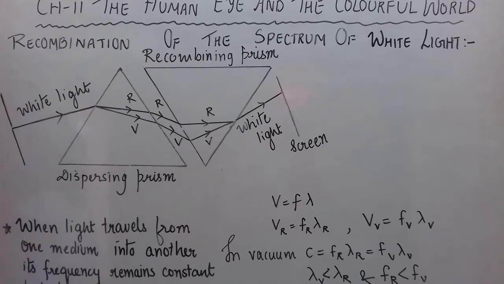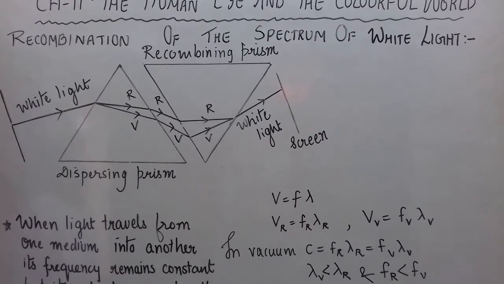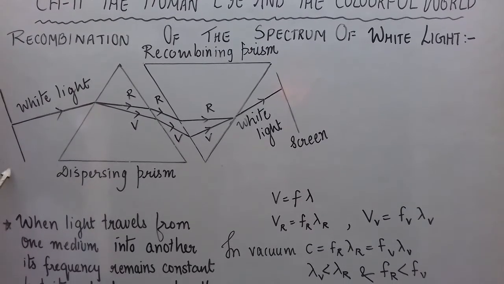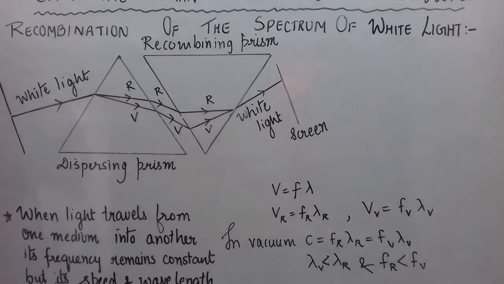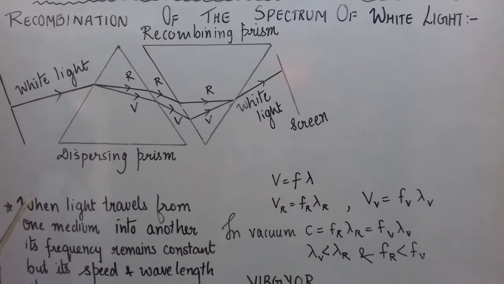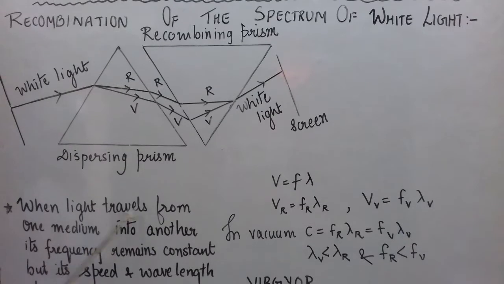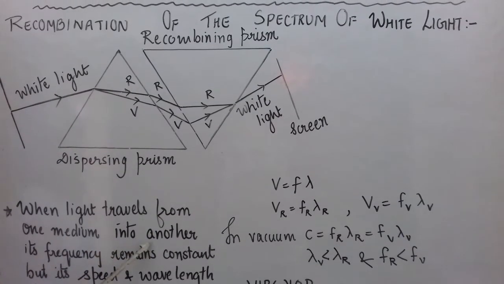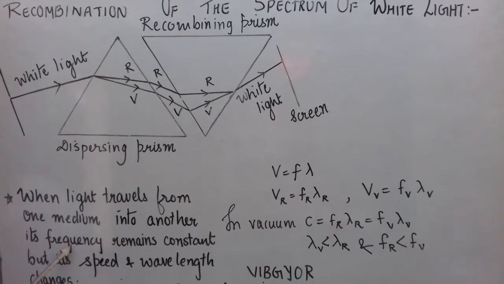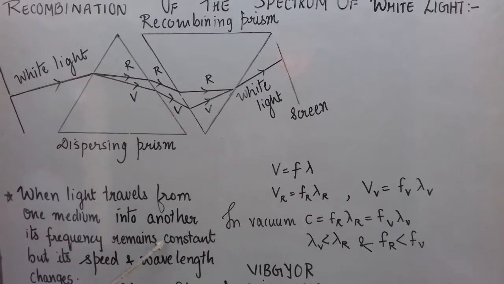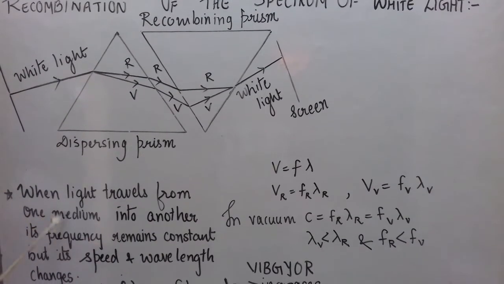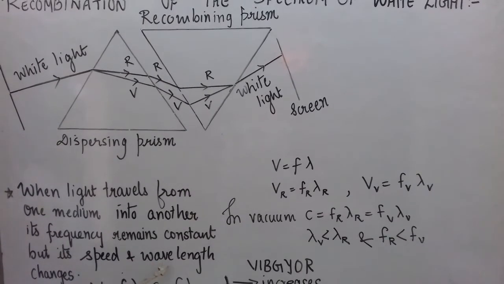Now let us discuss a few important points related to light. As I have told you before also, when light travels from one medium into another, its frequency remains constant. The frequency of light does not change, but what changes? Its speed and wavelength.